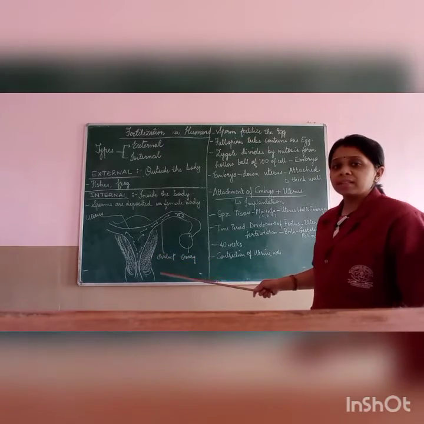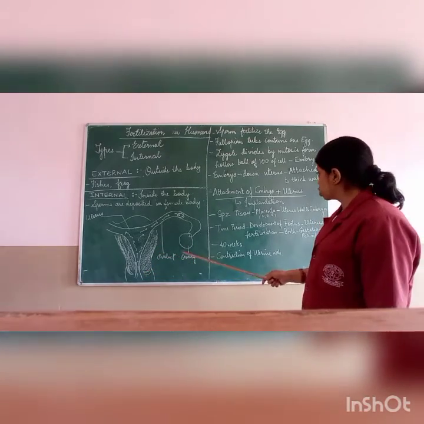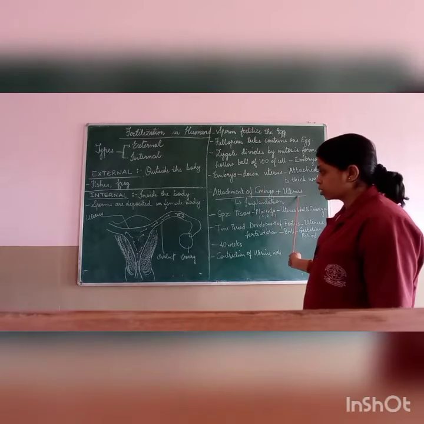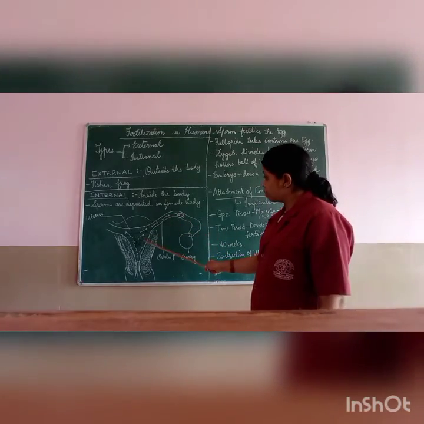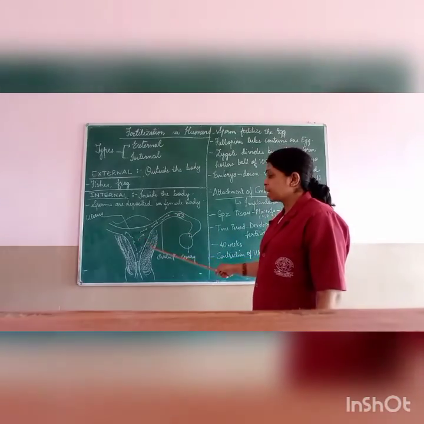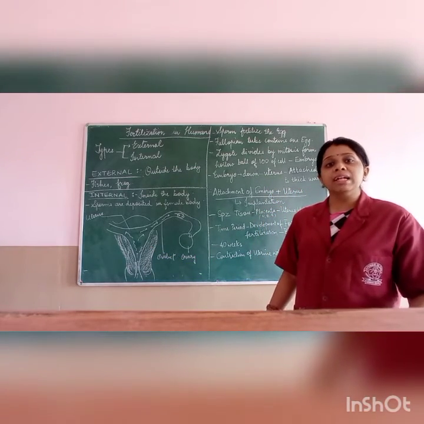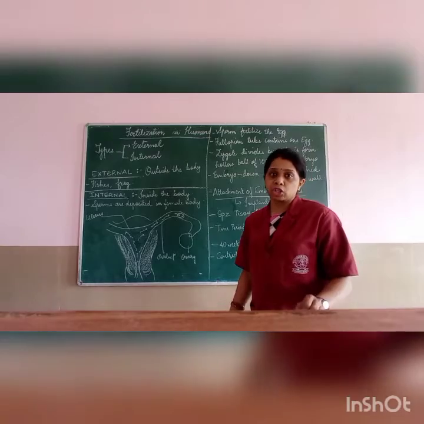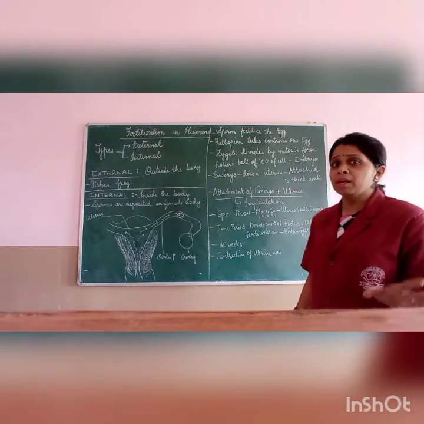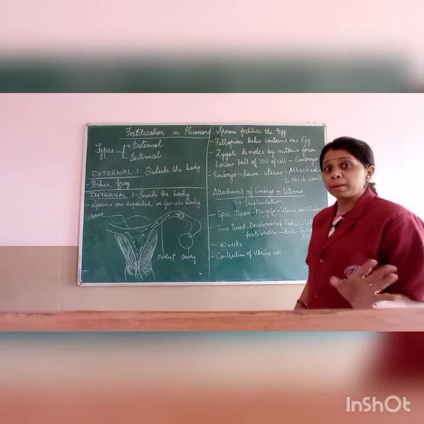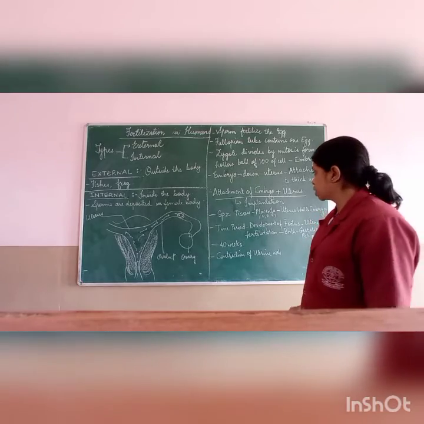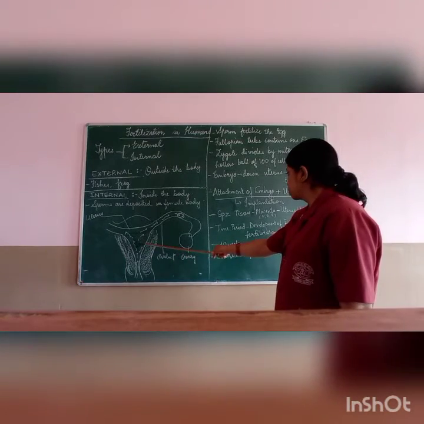Now, the basic thing is the attachment of the embryo to the uterus. I have told you this embryo will move down and get attached to the thick wall. Whenever this happens, it is called implantation. That is, the baby is now about to develop. It is implanted, planted over there in the uterus.